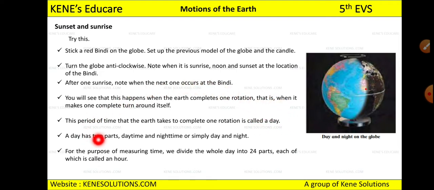So a day has two parts, daytime and night time, right? Or simply day and night. The time with light we call day, and night time is when we sleep. And for the purpose of measuring time, we divide the whole day into 24 parts, each of which we call an hour. There are 24 hours in a day, right?